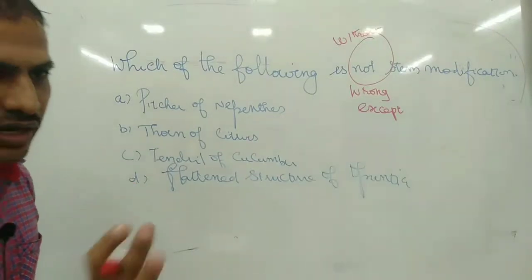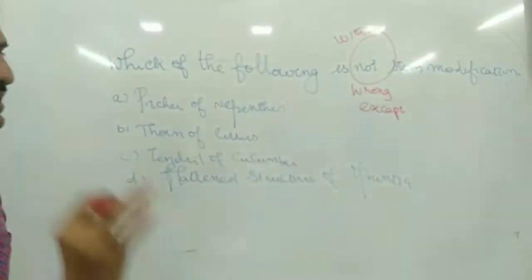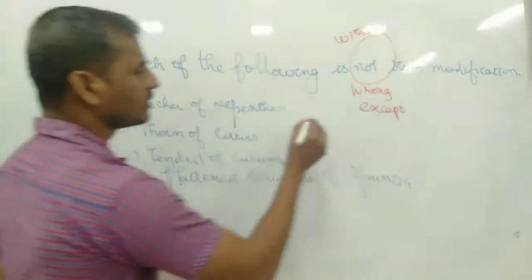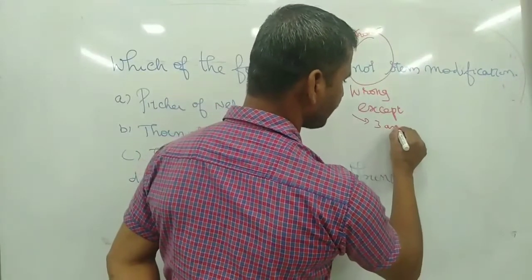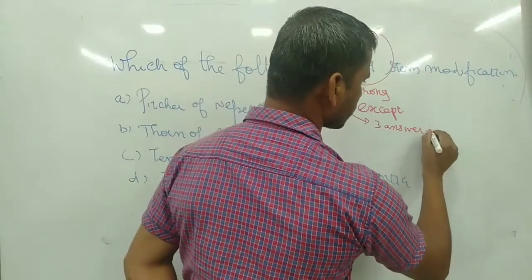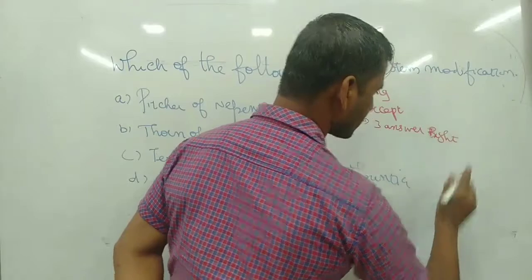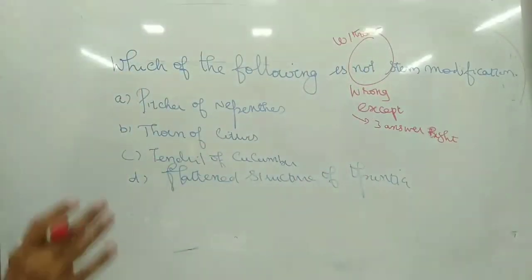They are not asking for the right answer, they are asking for the wrong one. So the other three answers given here are right.